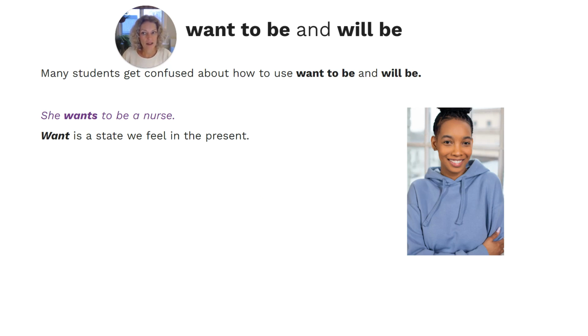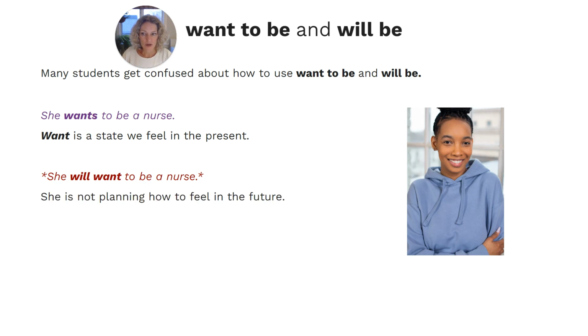She wants to be a nurse. So it would be incorrect to say she will want to be a nurse because she is not planning how to feel in the future. She is having the feeling of wanting right now. It's a fact in the present tense.